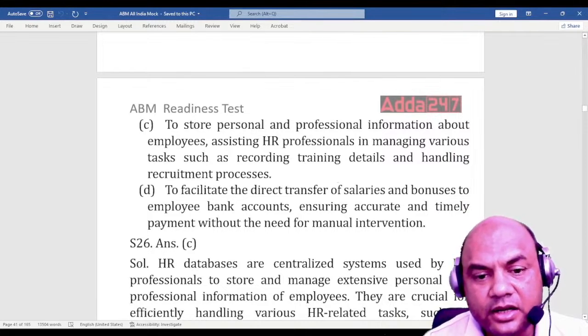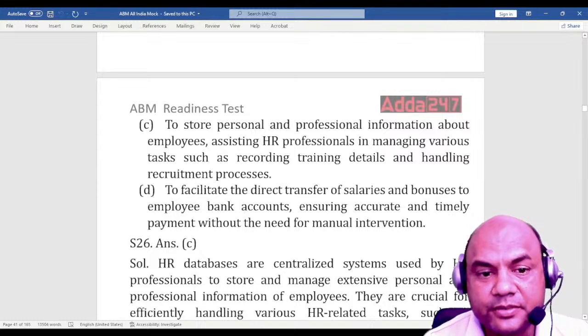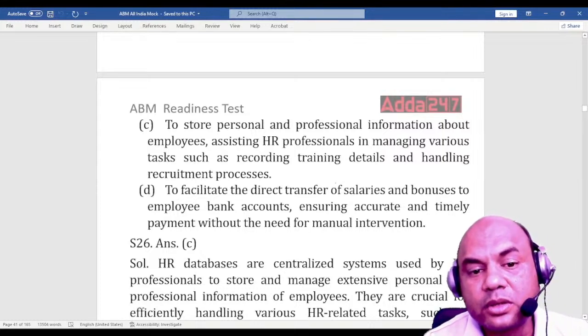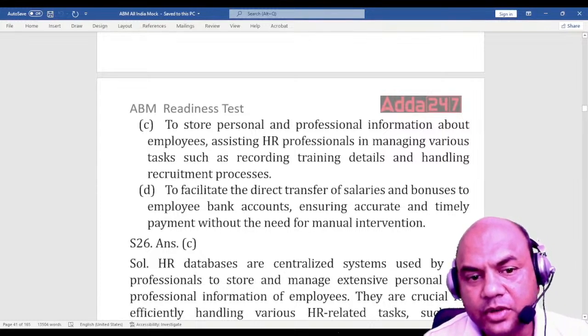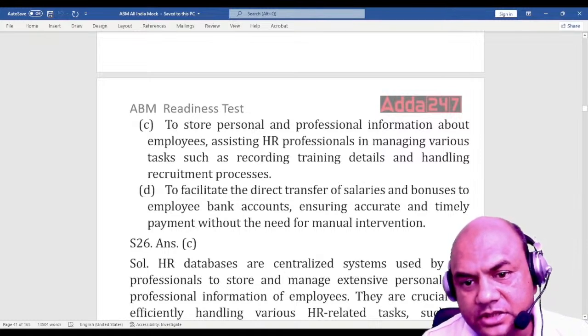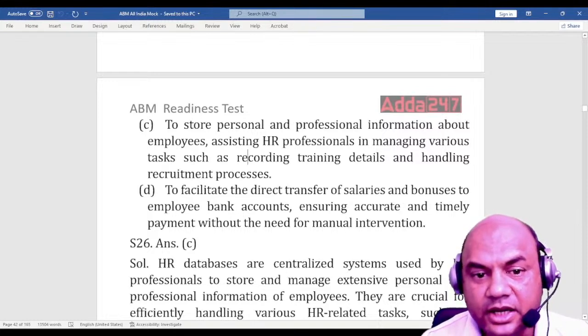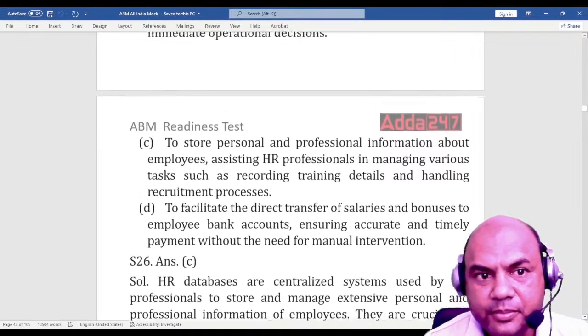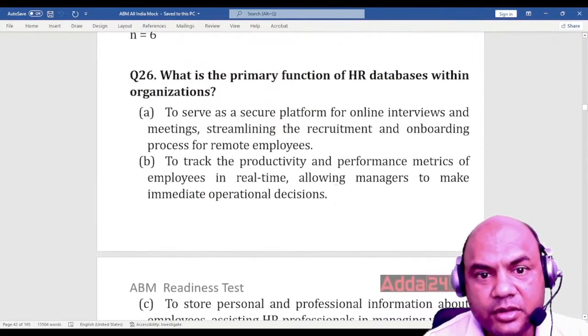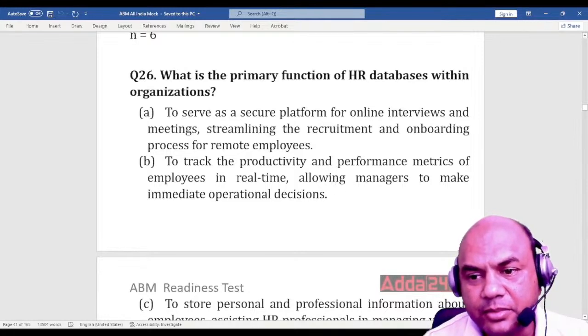To facilitate the direct transfer of salaries and bonuses. So the option is C: to store personal and professional information about the employees, assisting HR professionals in managing various tasks such as recording training details and handling recruitment processes. That is the basic, primary function of this.